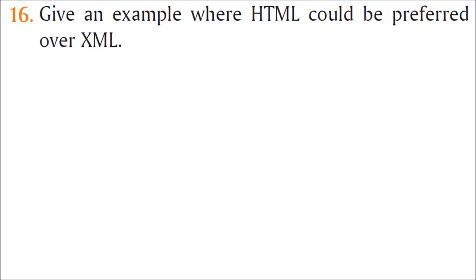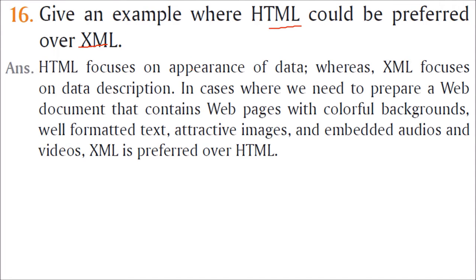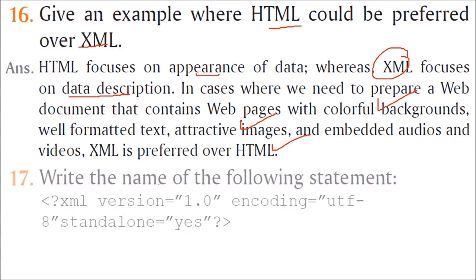Give an example where HTML could be preferred over XML. When you want the web page to be very fancy, beautiful, presentable, you go for HTML. When the data is not important or data representation is not the concern, you go for HTML. So HTML focuses on the appearance of data, while XML focuses on the data description. So where we need to prepare a web document that contains web pages with some colorful background, well formatted text, attractive images, embedded audios and videos, HTML is preferred over XML.